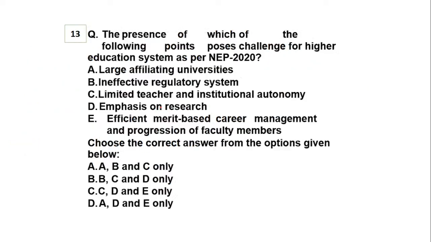Fine. Now question number 13. It is talking about the presence of the following points which poses a challenge for higher education: large affiliating universities, ineffective regulatory system, limited teacher and institutional autonomy, emphasis on research, efficient merit based career management and progression. So be careful, you can get this as a confusing question.